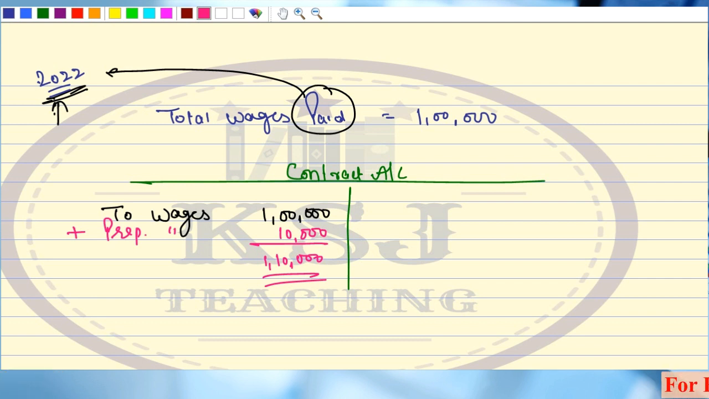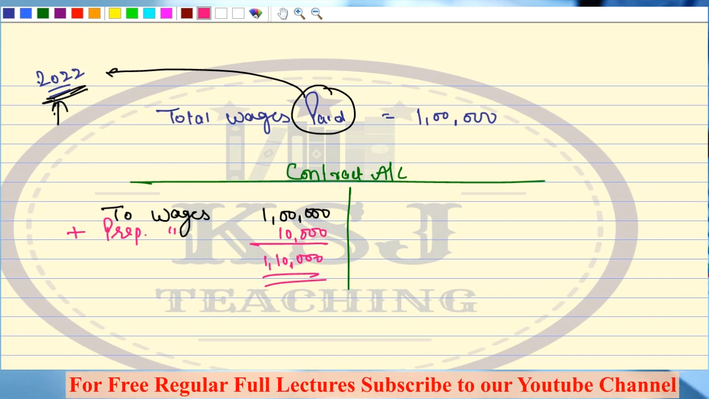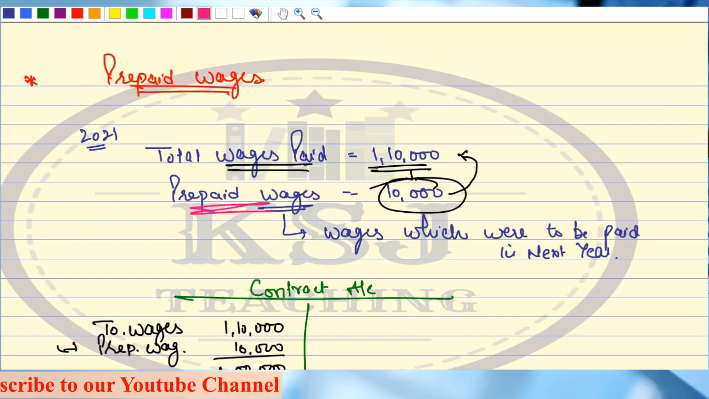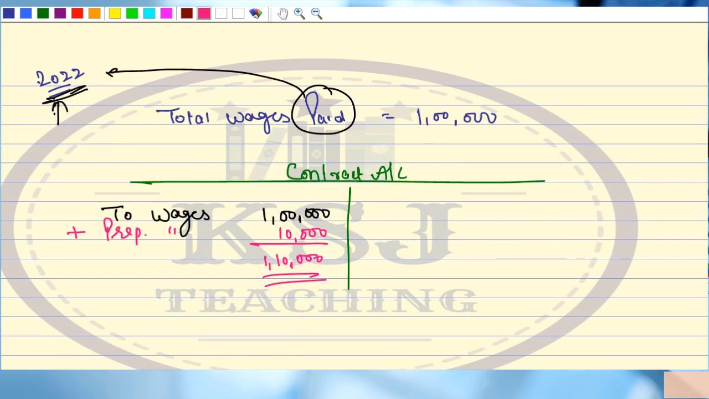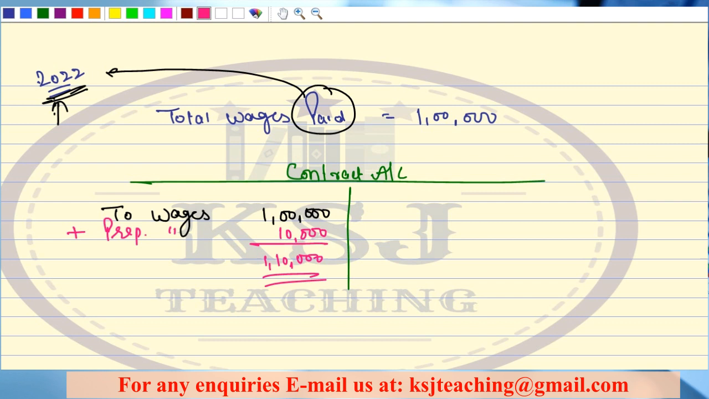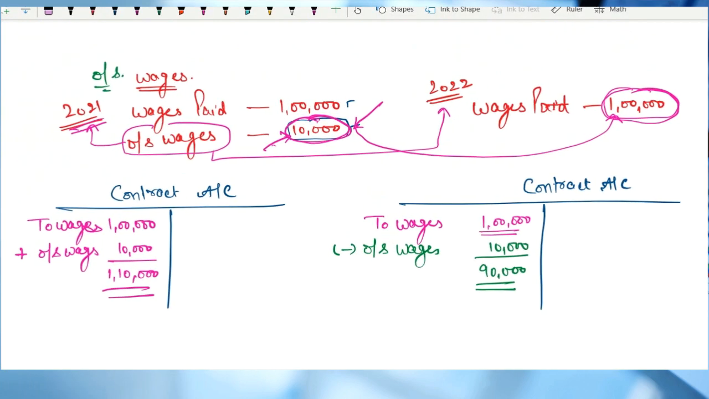Clear? Just simply, if you have to remember it, just remember one thing, that you have to book the expenditure in the year in which it is accrued. This prepaid, it is not yet accrued, but we have paid in advance. Here it is accrued. In the year 2022, it is accrued. Whether paid in the previous year, it has accrued in this year. So you will add it in the year in which it is accrued, and you will subtract it from the year where it is paid but not accrued. Clear? Any doubts? So these are the 2 points regarding the outstanding.